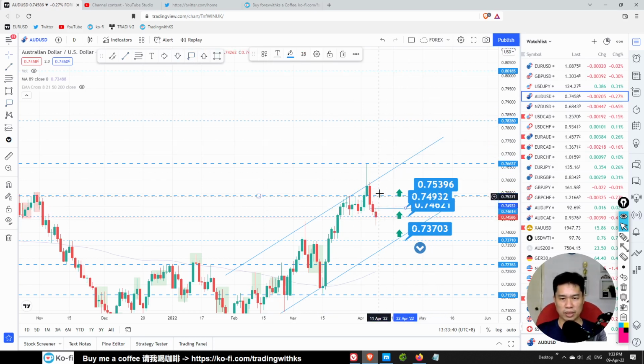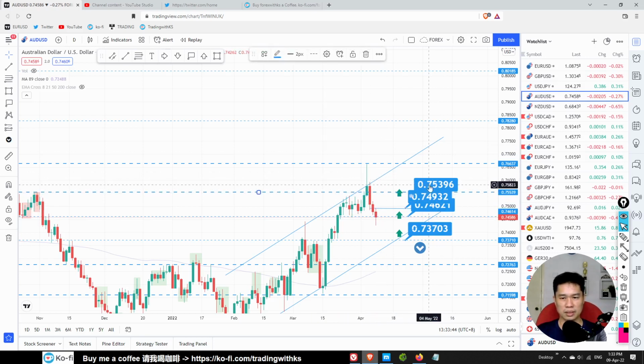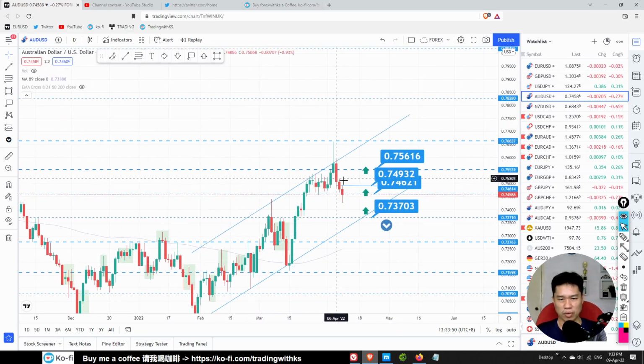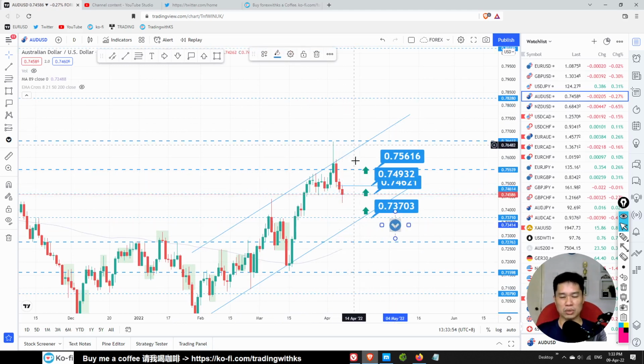0.7493, a buy trade towards this area. 0.75616. There's a possible buy trade over here if you want to go for a buy trade. But the long-term trade is down, so don't keep the trade open too long. Just a short-term trade. This is a possible trade over here.